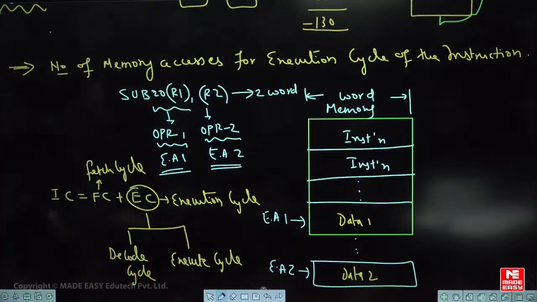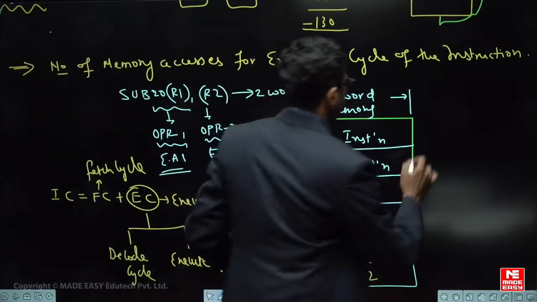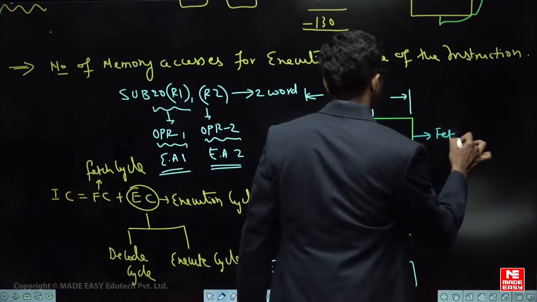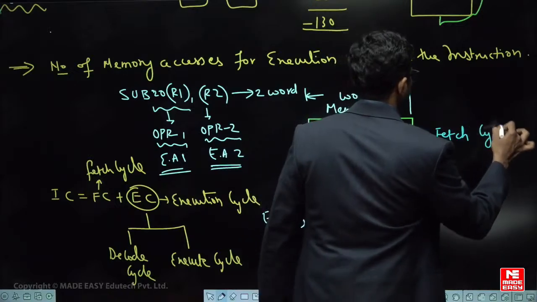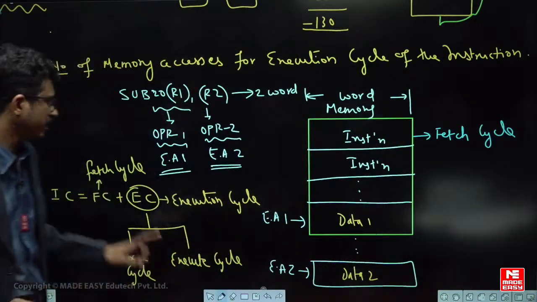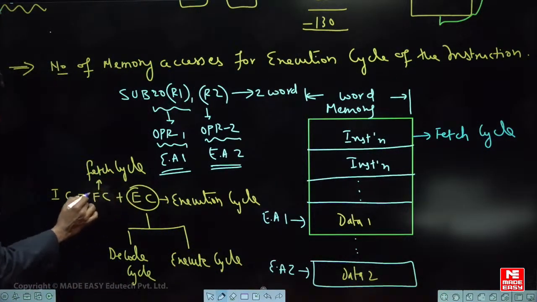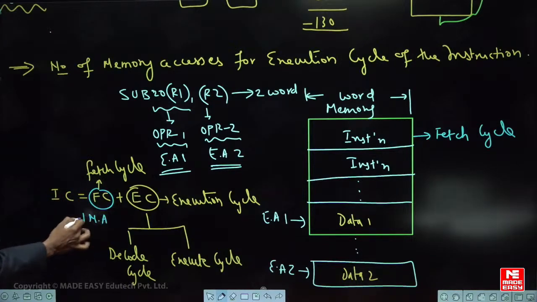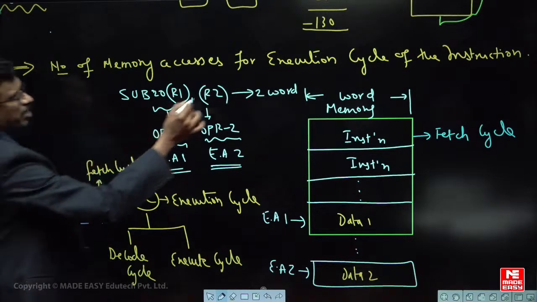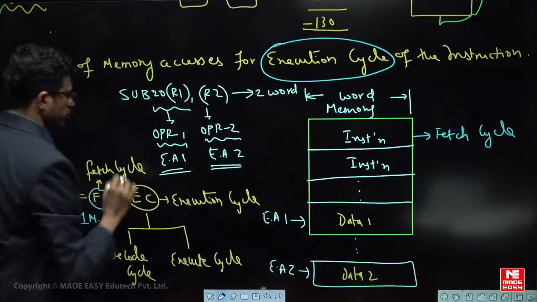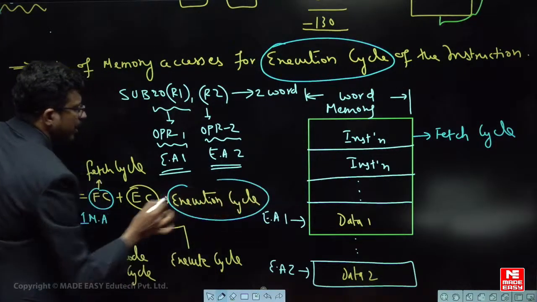Got it? Right. Now tell me, first of all for any instruction, this instruction must be fetched. So till this opcode is brought into the microprocessor, that is the fetch cycle. So you are accessing the memory one time for the fetch cycle. So one memory access, I am writing MEM for memory access. But what did the question ask about? He is asking about the execution cycle. He is asking about this one, right?